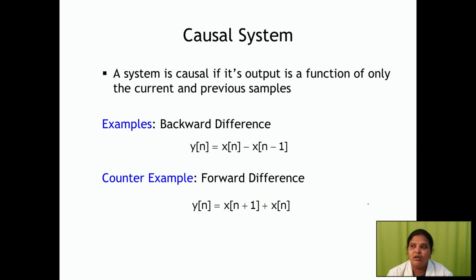Causal systems and non-causal systems. Causal, as I already said, depends on your present and past values. So here y of n equal to x of n minus x of n minus 1. If you are substituting your present value 0 and past value minus 1, and present value past value plus 1, what is your system behavior? Yeah, if you are substituting one value, y of 1 equal to x of 1 minus x of 1 minus 1, that is x of 0, that is your present and past value. So this is your backward difference. So this system is called a causal system.